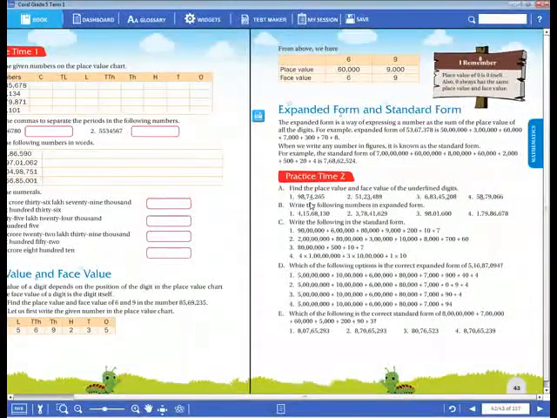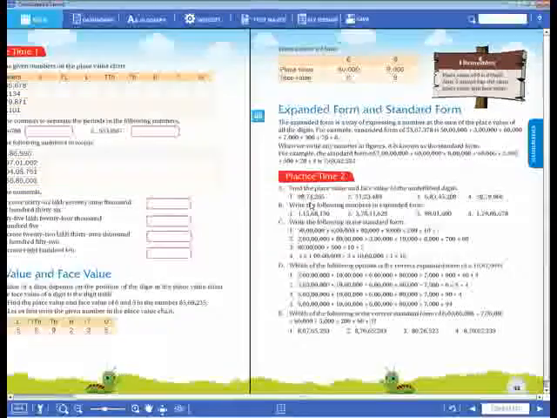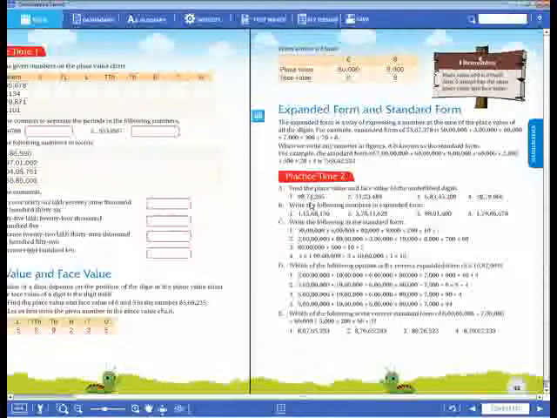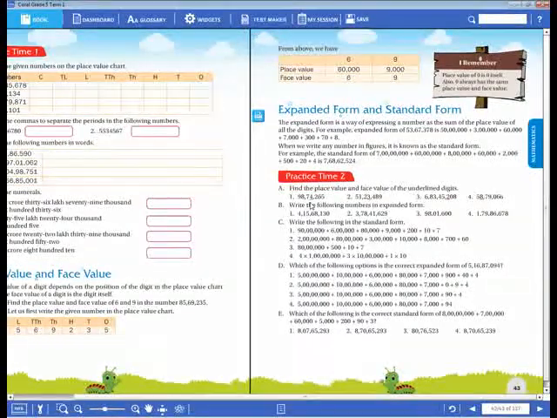So when we are checking this expanded form, we have to take the first digits and club them. 9, 6, 8, 9, 2, 1, 7. So after 3 digits we have to give a comma. Next after 2 digits we have to give a comma, and 2 digits will be there. So 96 lakhs, 96 comma, 89,000, 89 comma, 217, 217. Okay, in this way we have to write it, dear children.